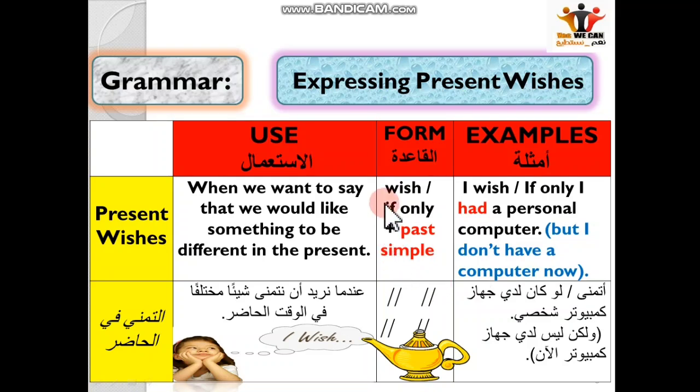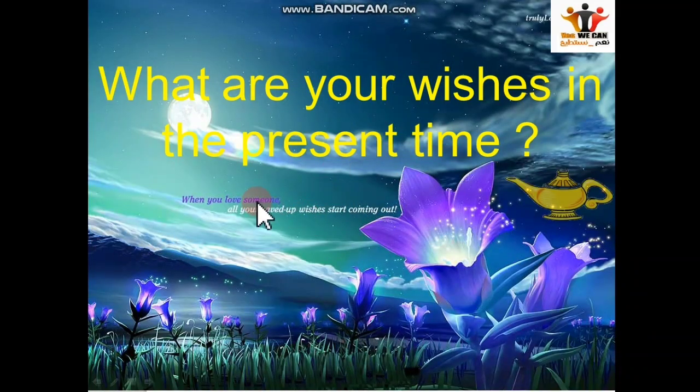Clear? I hope you've understood this lesson about present wishes. Now I'm going to ask you for this as a homework. What are your wishes in the present time? You know that we have got a lot of wishes in our lives, but I'd like you to think about the ones you have about your present situation.